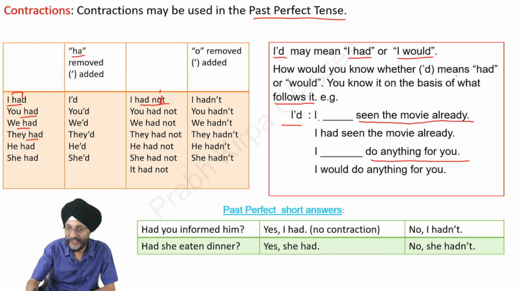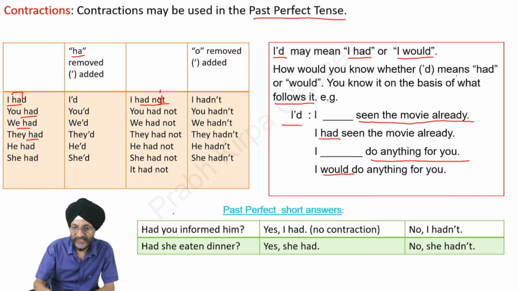Here you will see it: I'd seen the movie already. Here you will add had, it means I had seen the movie already. In the next, I'd do anything for you. I would do anything for you.